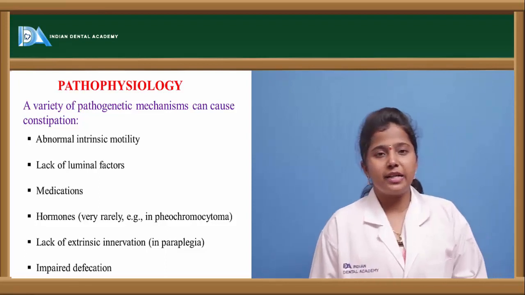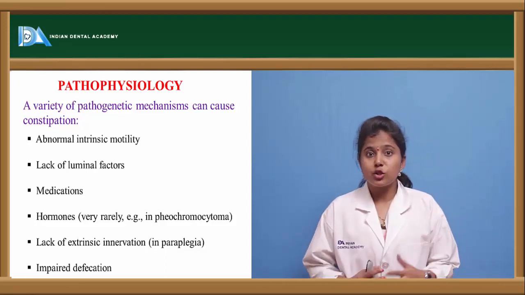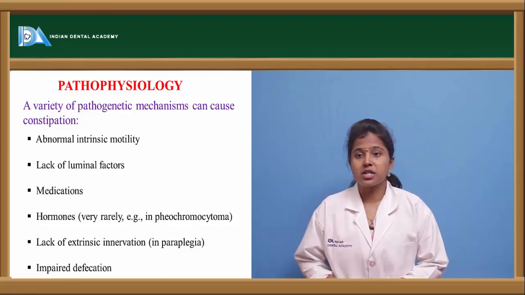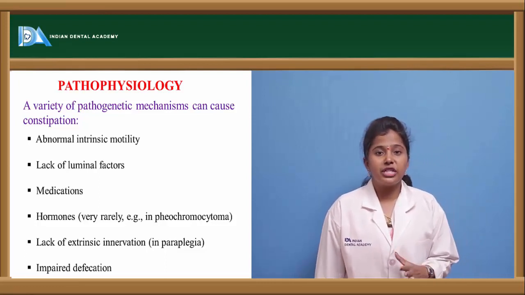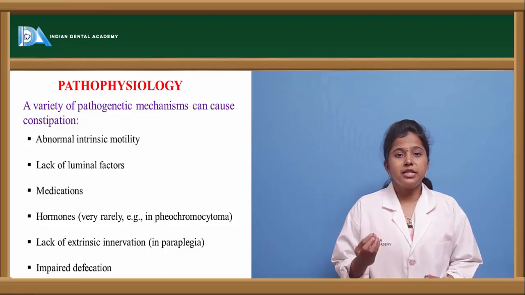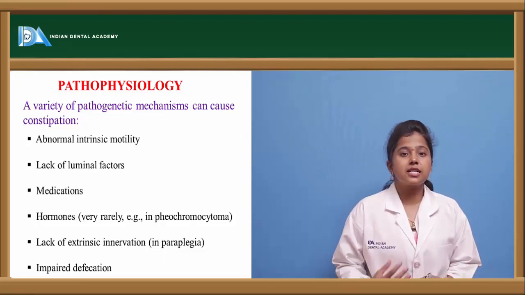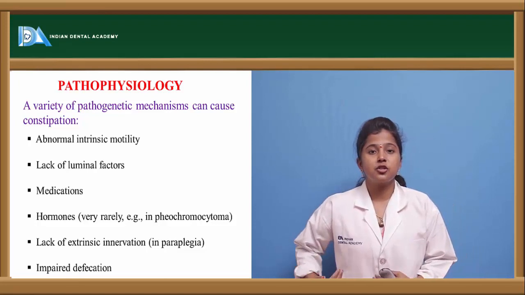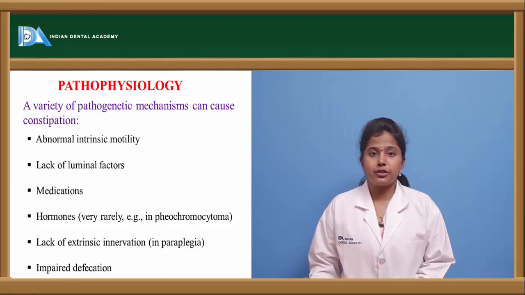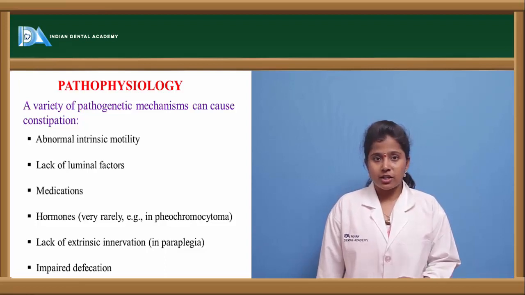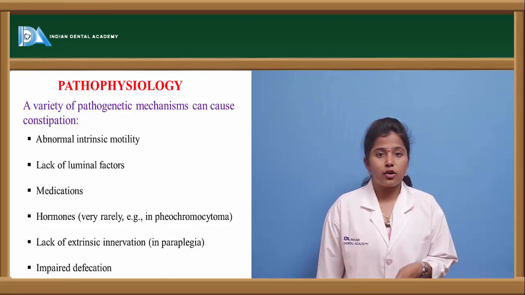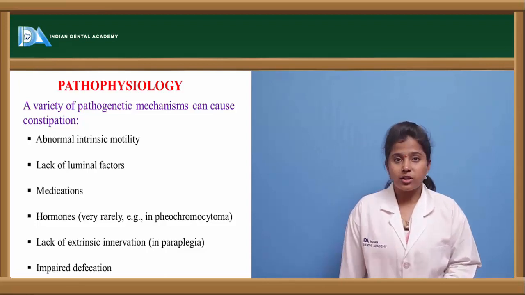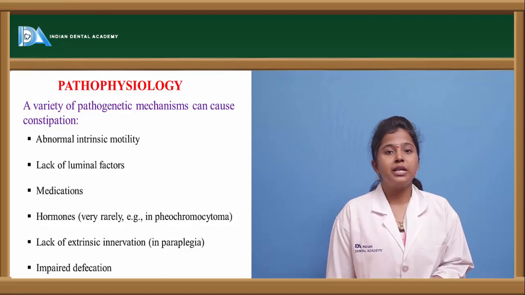What is the pathophysiology behind this constipation? There are various other mechanisms why this constipation is caused. For example, abnormal intrinsic motility. The motility of the GIT should be proper. The GIT contains smooth muscles, right? So these smooth muscles should show some motility in order for the GIT contents to be moved from one region to another region. So if there is any abnormality in this motility, then constipation may occur. Because of a few medications, most of the medications have the side effect called constipation. So if these drugs are used for longer, for chronic use, then this constipation may result. There is also lack of luminal factors.